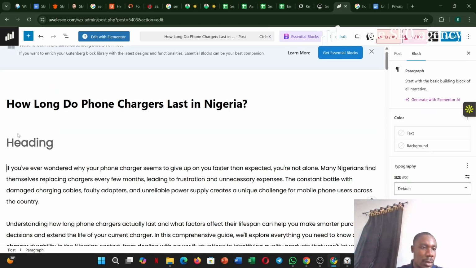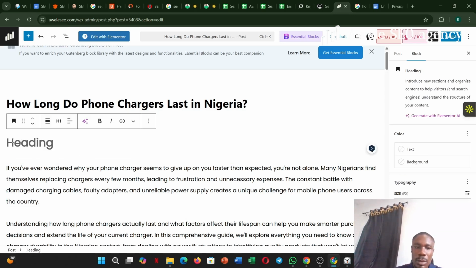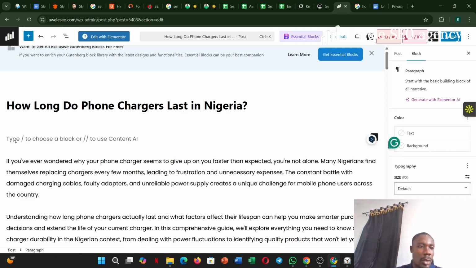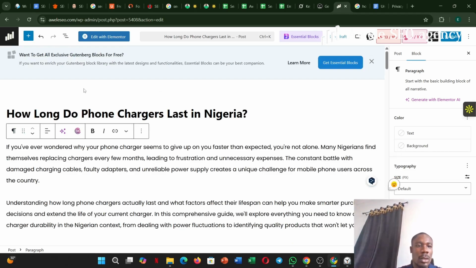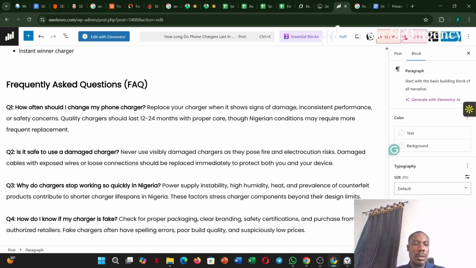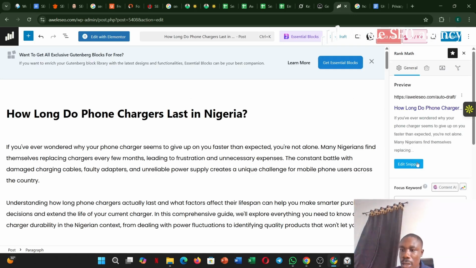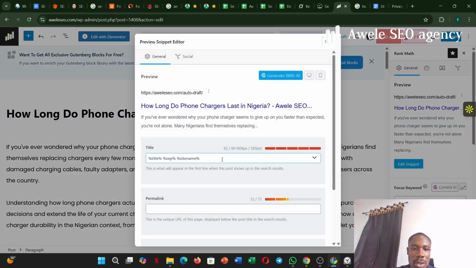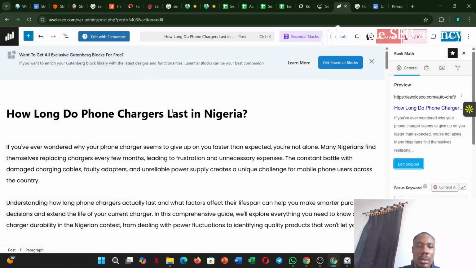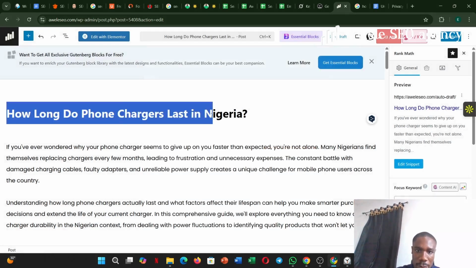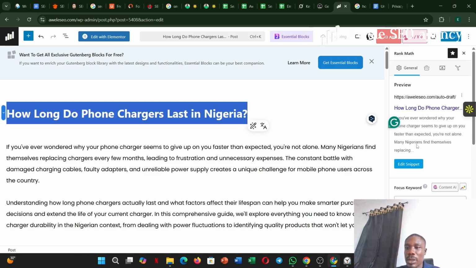I'll remove this. I'll remove it as well. I'm already done, okay, let me optimize it. What's the title? I'll write the meta title, just as I told you how to write meta titles. Let me just write something here, I don't want to brainstorm a lot. Let me copy this and use it as my meta title.